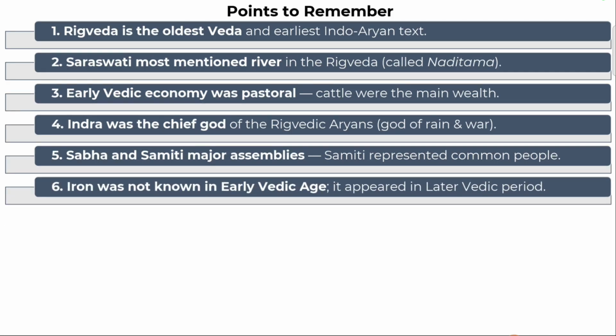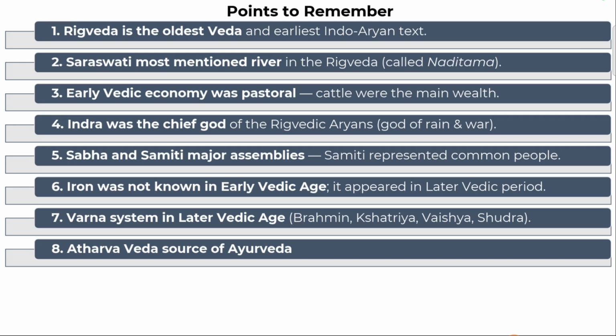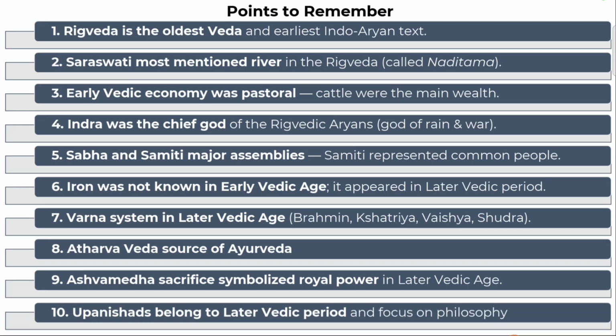Point number 6, iron was not known in early Vedic age. Very important point. And the use of iron appeared in later Vedic period. Point number 7, Varna system in later Vedic age: Brahman, Kshatriya, Vaishya as well as Sudra. Point number 8, Atharva Veda, source of Ayurveda. Very important point. Point number 9, Ashvamedha sacrifice symbolized royal power in later Vedic age. Point number 10, Upanishads belong to later Vedic period and these books were based on philosophy.